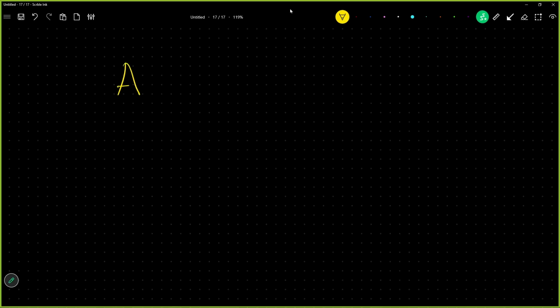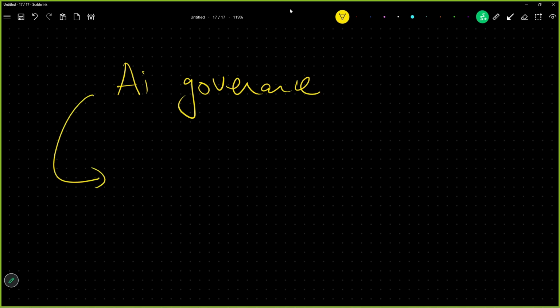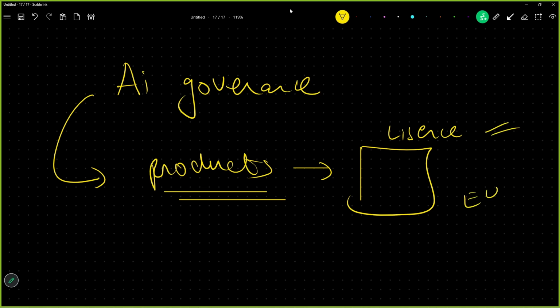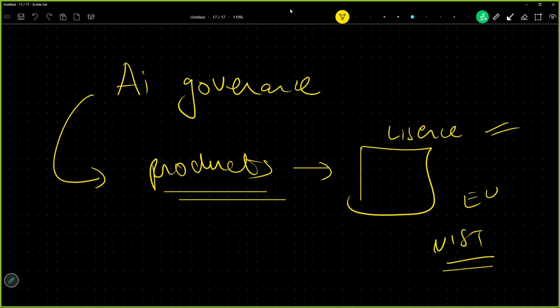Lastly, your assignment will be to read about AI governance, what AI governance is. Next, the most exciting part: go on to any products. I will show you an example now. Go on to any products and see whether they have released their license, saying that we have the permission to release this product according to the EU law or Indian law or NIST. Whenever organizations provide their license or their proof, that is when they are approved, and they give this out in public to read for fundamental analysis.